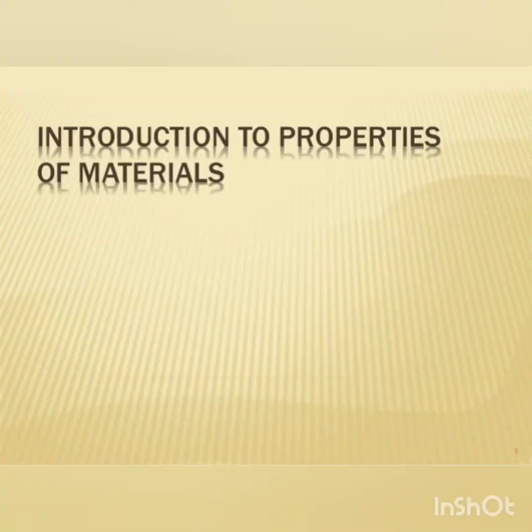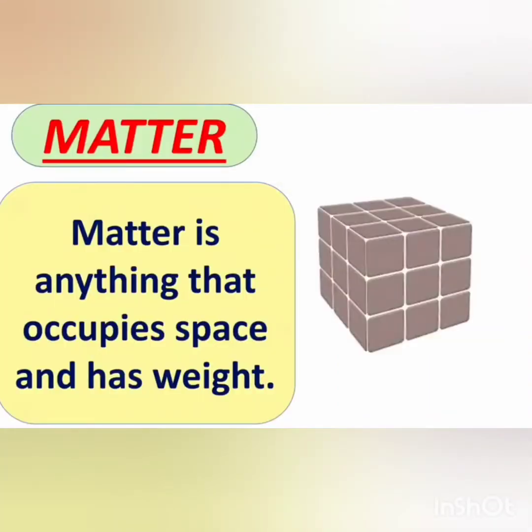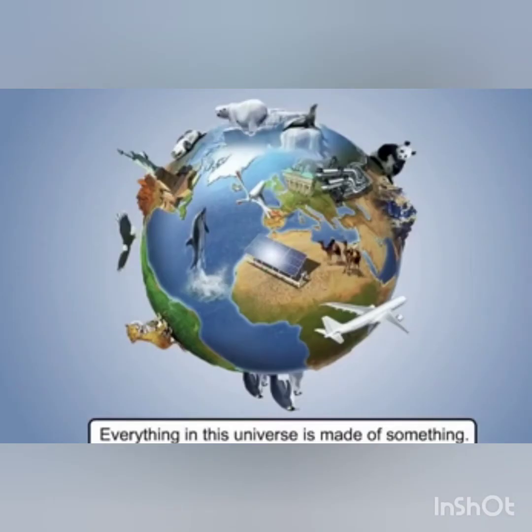Children, before going to see about materials, we should know what is matter. Matter is anything that has mass and occupies space. What is matter? Matter is anything that has mass and occupies space. So, everything in the universe is made up of matter.